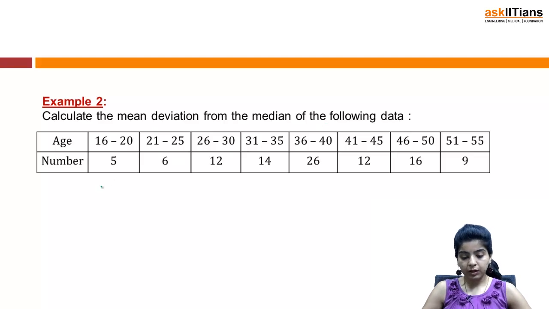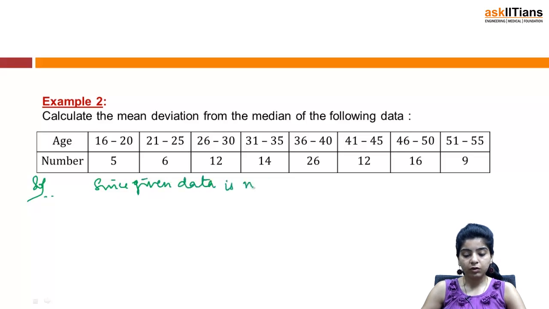So for median again, first of all, you can see this given data is not a continuous distribution. We can make it continuous.